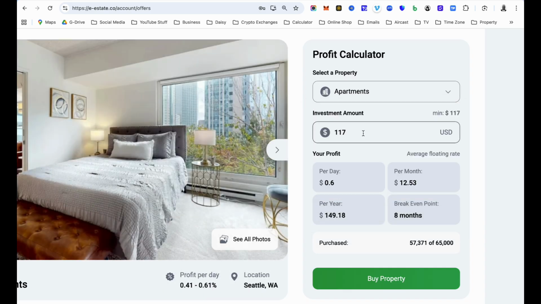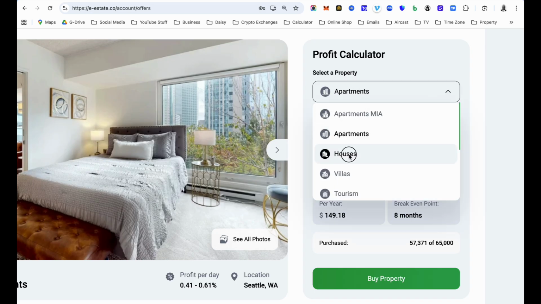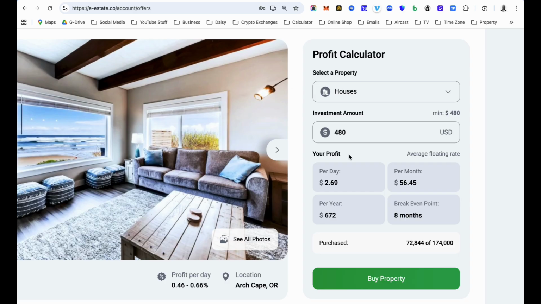Now, if you select each apartment from the profit calculator, it tells you the minimum to deposit and it tells you how much you will be able to receive. As I said, when they say minimum, that doesn't mean that you have to start with the minimum. You can start with $500, $1,000, depending on how much you have. Okay, and then you can look into each of these apartments and look at the one that you felt is okay for you to put money on, and then you are more than welcome to do so.